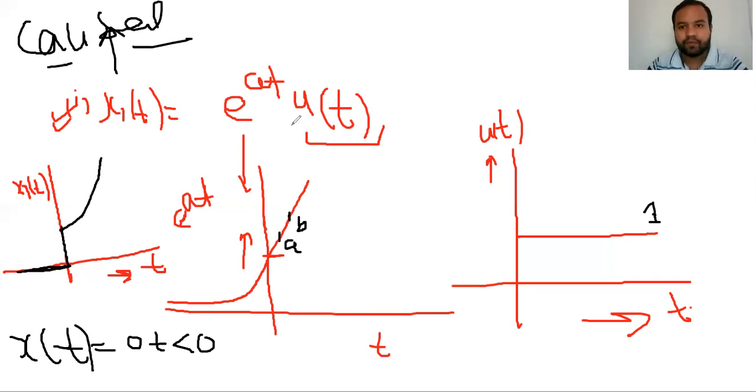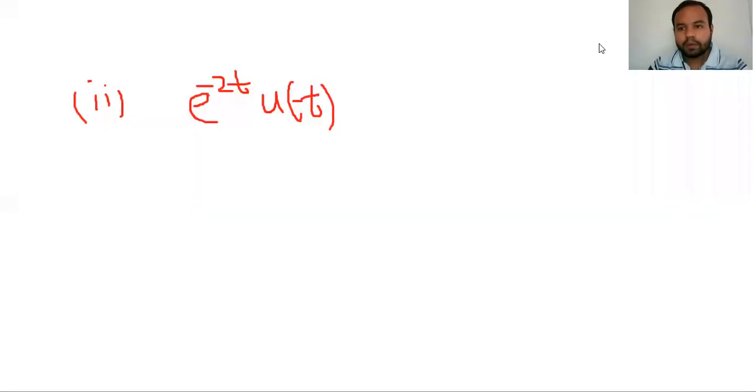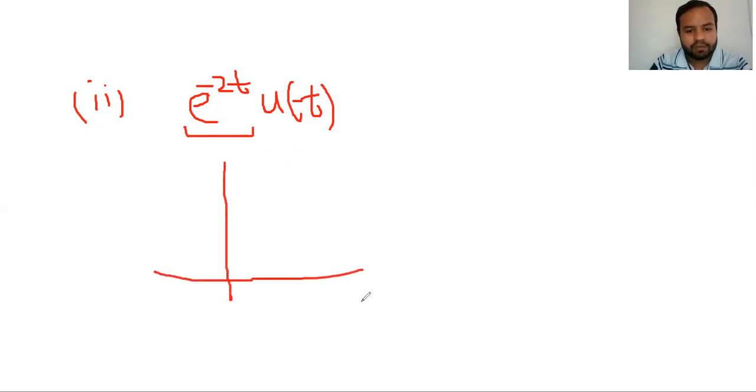Now let us do a few more examples. So again, we are having this example, and we will proceed in the same manner. We will draw the graph of this signal. And if we are drawing the graph of e to the power minus 2t, that is not an issue for us all.